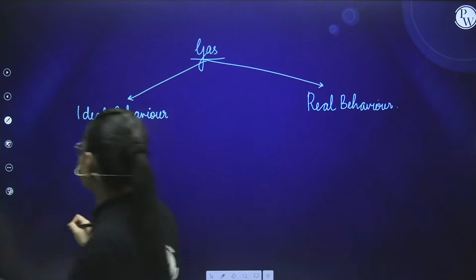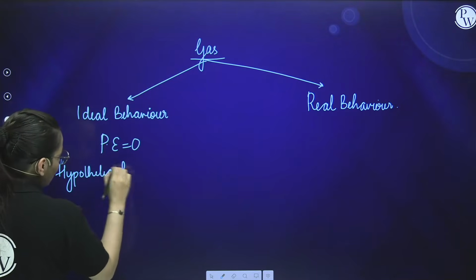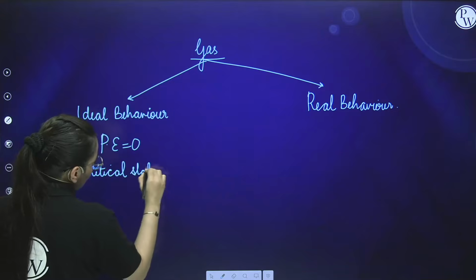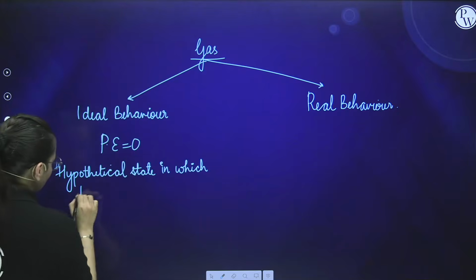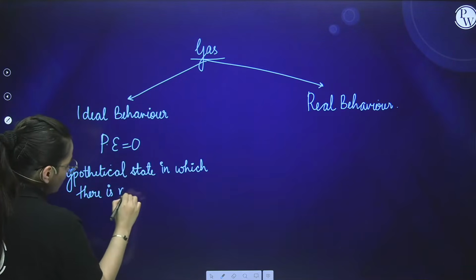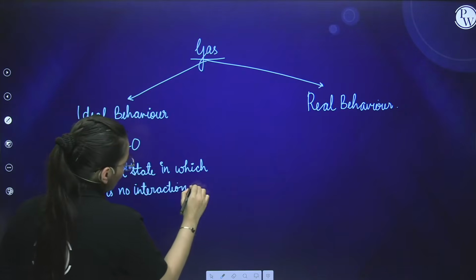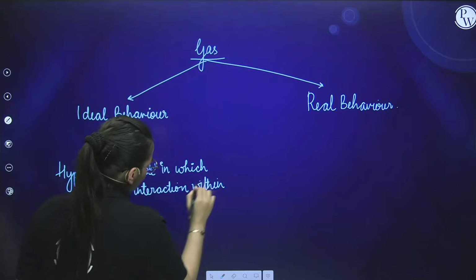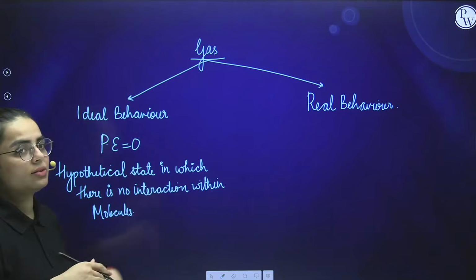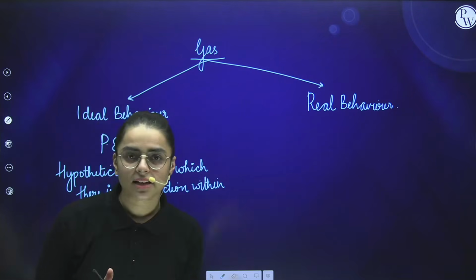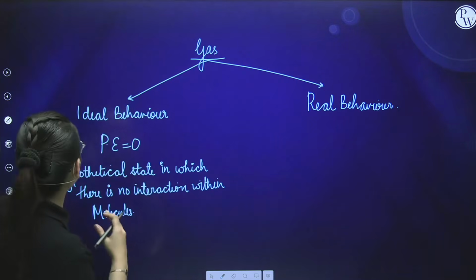So how would I define it? Hypothetical state in which there is no interaction within the molecules. Is it clear to you? Now students, in the upcoming segments, I'm going to tell you what is the ideal gas equation and what we mean by real gas. So we will discuss in detail. This is just an overview of what we are doing right now.